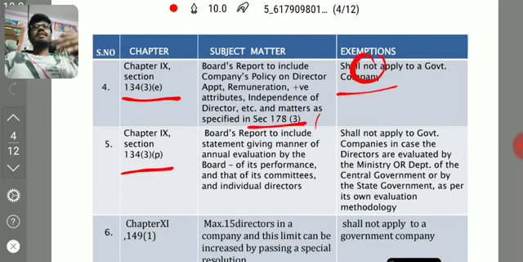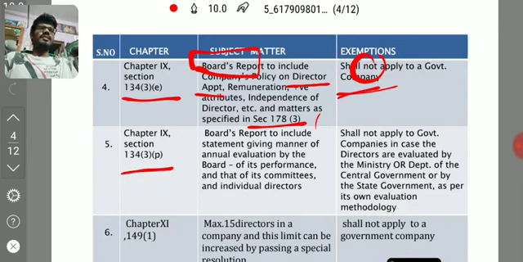In the board report there are various matters to be reported, like the director's responsibility statement, what policies they have followed, how they have dealt with issues. In the board report so many things need to be reported. In that, one point is director appointment, director remuneration, positive attributes, independence of directors, which has to be mentioned in the board report. But that point is not applicable to a government company. Here you see, only government company, entire paid up capital is not required. Coming to our next section, 134 subsection 3.